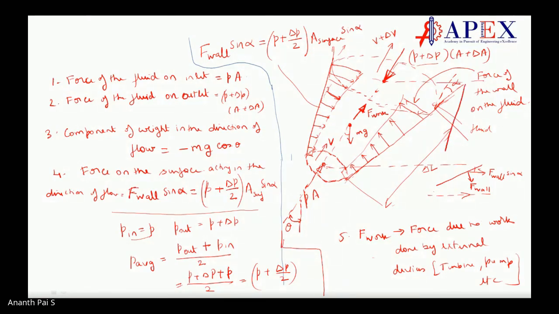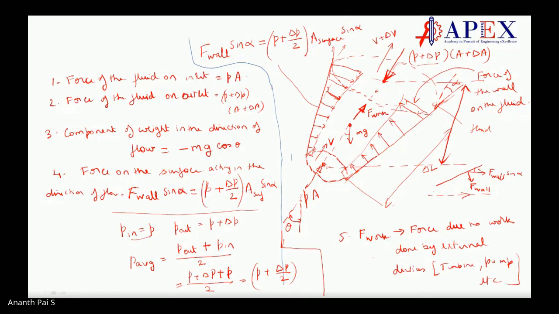This distance is delta Z. It is the vertical distance. I'm putting it inclined, I'm sorry. It's a vertical distance. Yes, sir. Good.